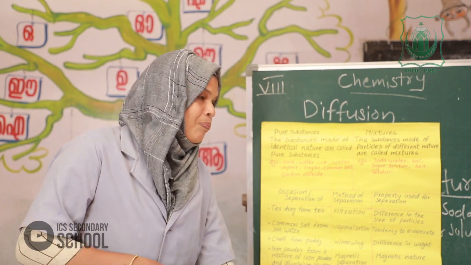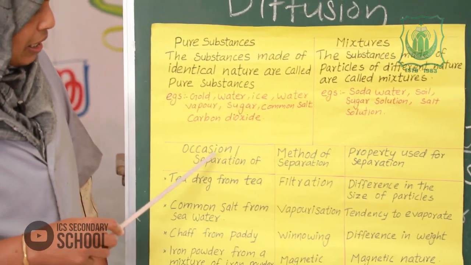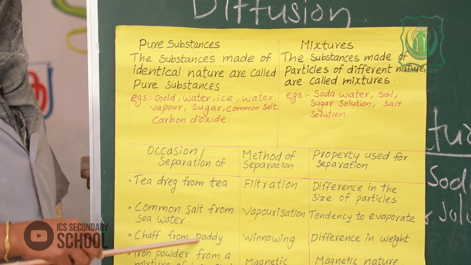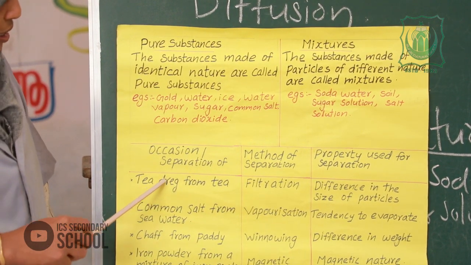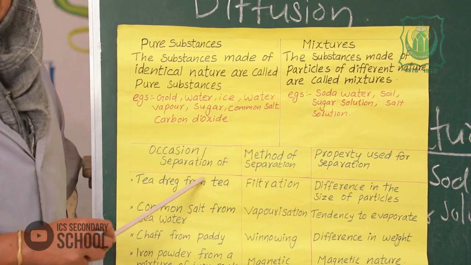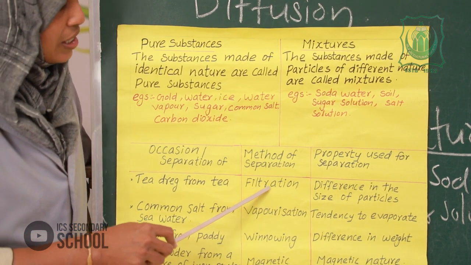Look here. There is a table for you, on the occasions for separation of mixtures. First, tea dregs from tea.